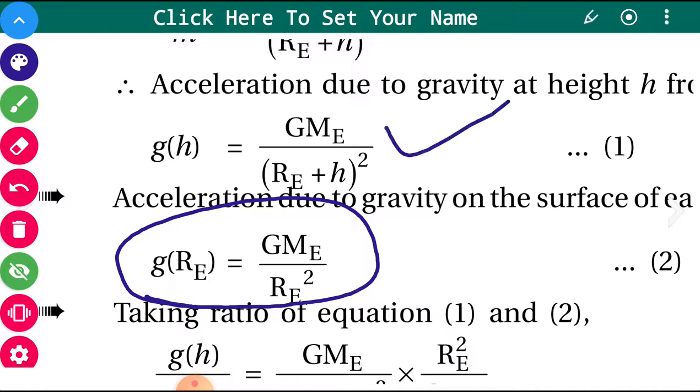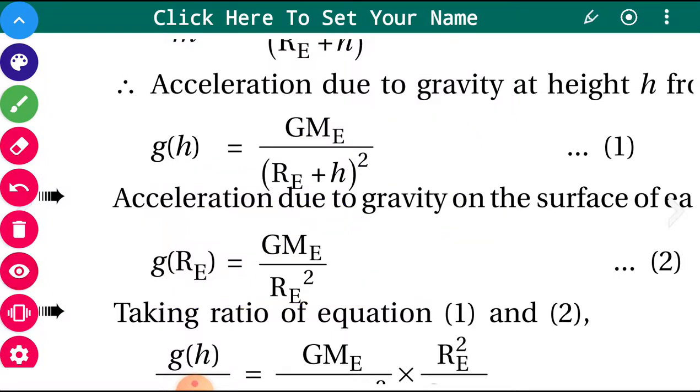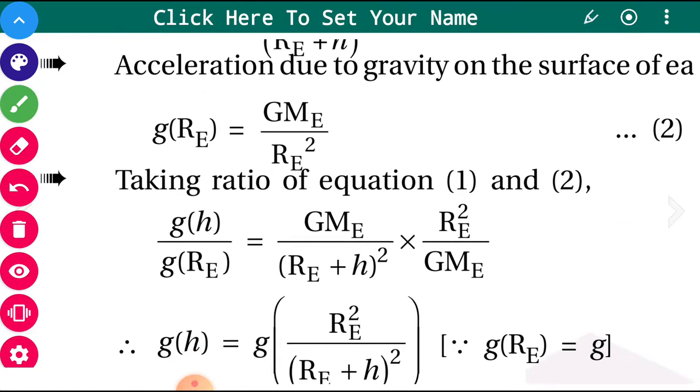Now we are taking the ratio of these two equations. So g_h upon g, the G Me will cancel out, this Re square will go in the numerator, and this will come in the denominator. It can be easily understood.